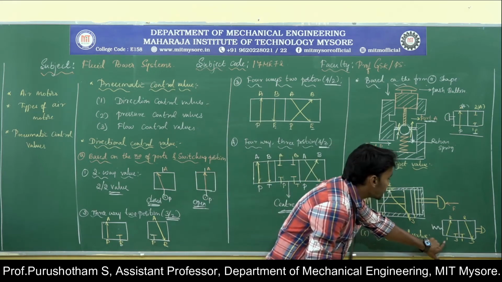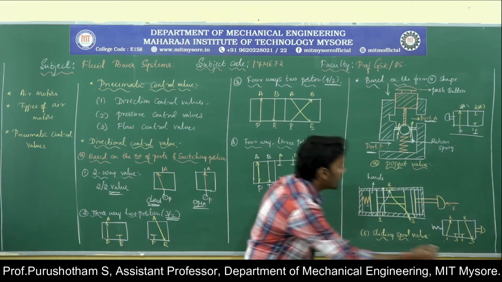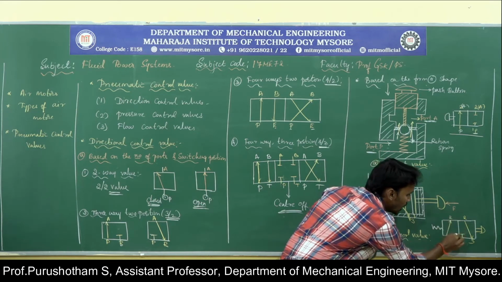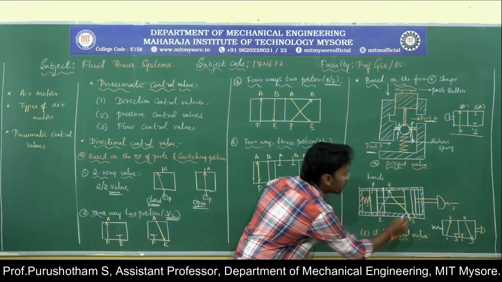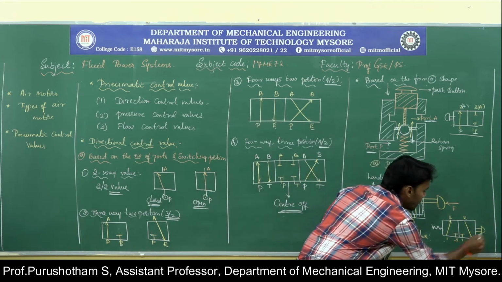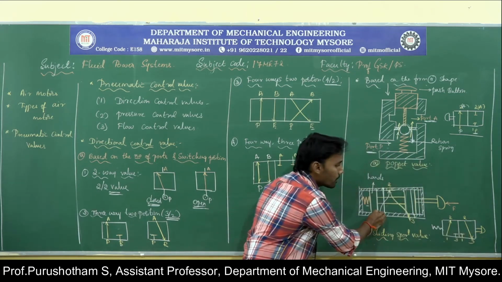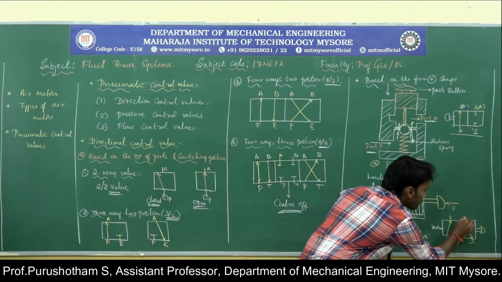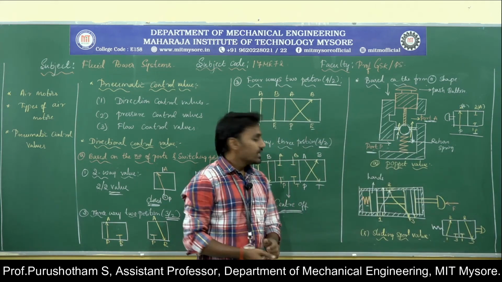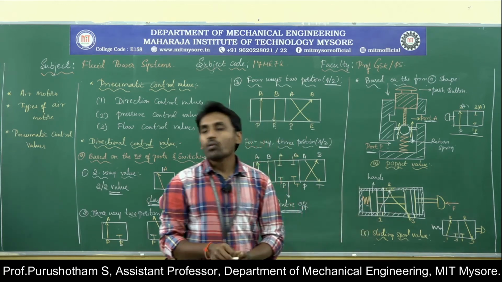Here this will be the symbol used for the sliding spool valve. At the first position, the fluid from port 1 is going to enter port 2, and at this time port 3 will be blocked, as in the figure. When you release this push button, port 1 will be blocked, and the fluid in port 2 is going to enter port 3. Okay, this will be about the sliding spool valve.